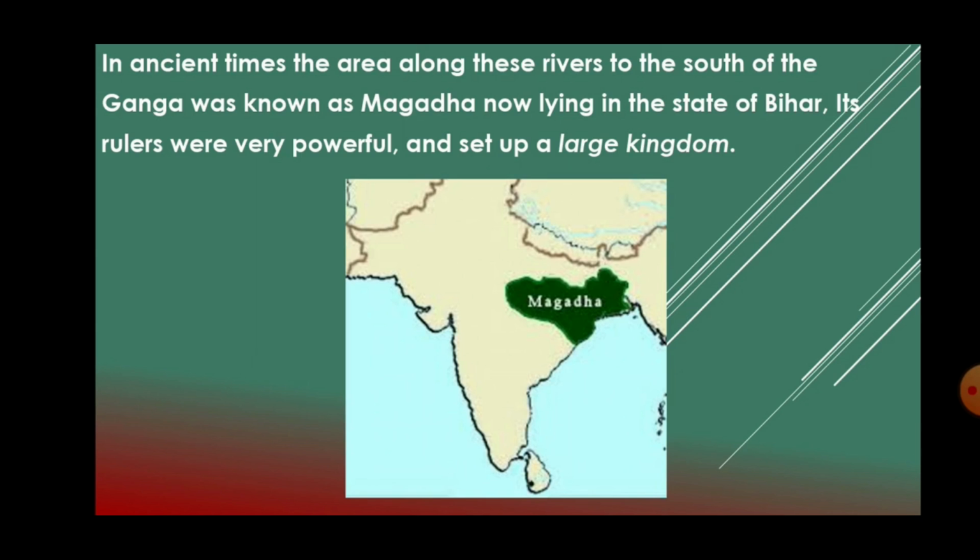And that is why, about 2,500 years ago, this kingdom was said to be very powerful, set up by very powerful rulers.